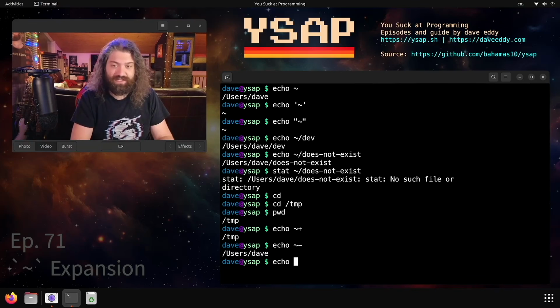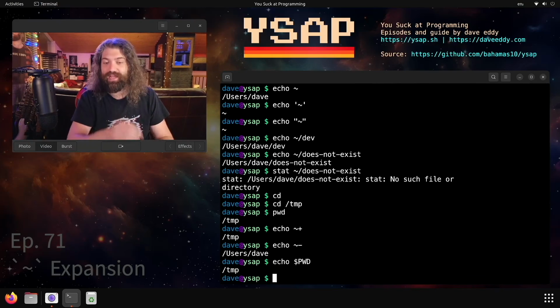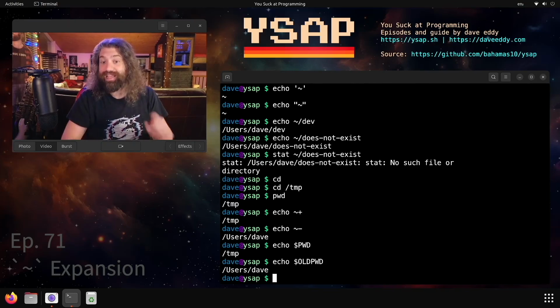So the first one, tilde plus, that is pwd, and the tilde minus, that is old pwd, if it is set. Pretty cool. I never really used these, but they're kind of cool. They were in the bash man page. That was fun learning about them.